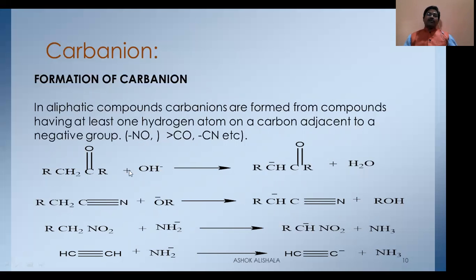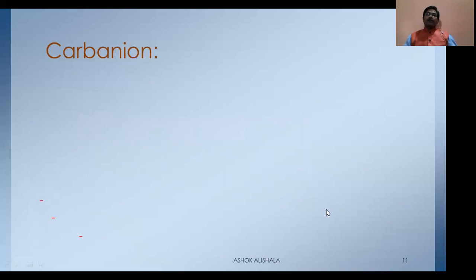And you see, this is the NO2 group here. Adjacent to the NO2 group, the carbon having hydrogen, the alpha hydrogen, also has an acidic nature because it is an electron withdrawing group. When amide is used, the proton is abstracted and results in the formation of the carbanion. And this is acetylene, and here these acetylenic hydrogens behave like acidic protons when treated with this amide ion, and the acetylide anion is formed. Now see this one.